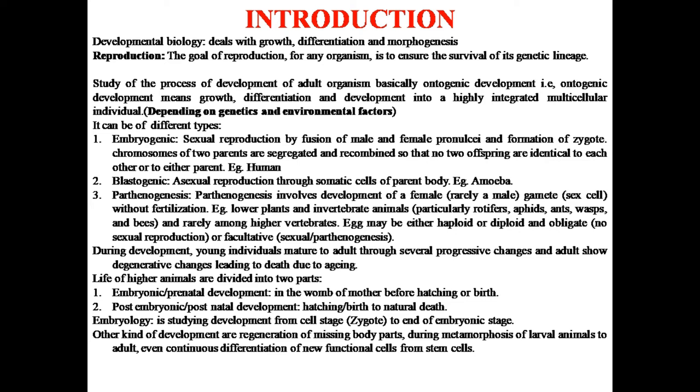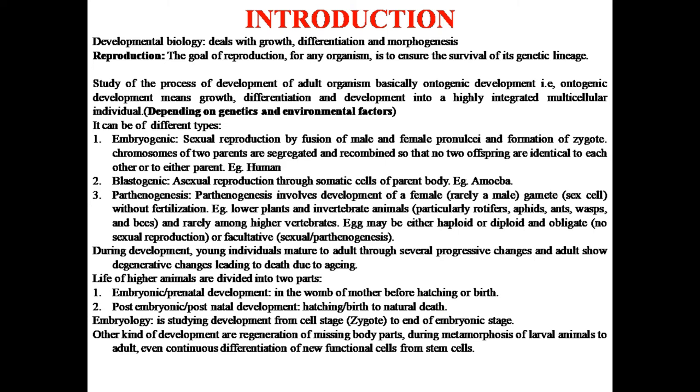In case of dizygotic or fraternal twins, obviously the genetic material would be different, so they are totally different. But in case of identical twins, the genetic material is the same, but the environmental factors lead to different changes, so they may have different features or other characteristics. So all the offspring are totally different from each other.